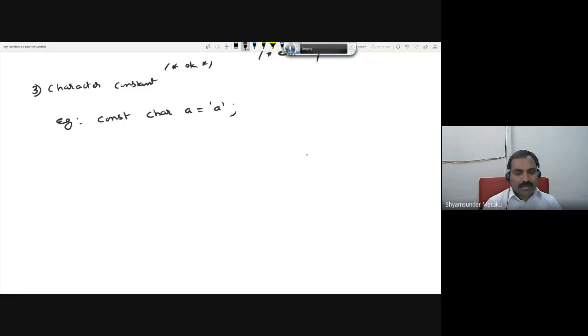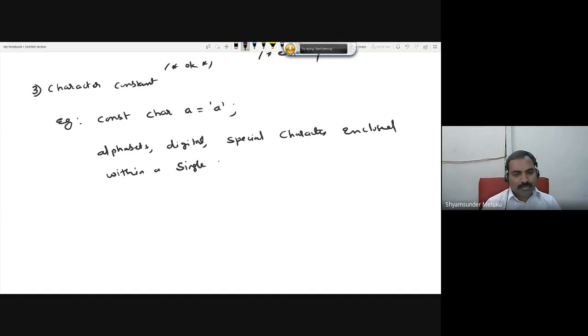So whenever you are trying to indicate a character constant, it can have alphabets, digits, special characters enclosed within single quotes. In a single quote, this is more important.